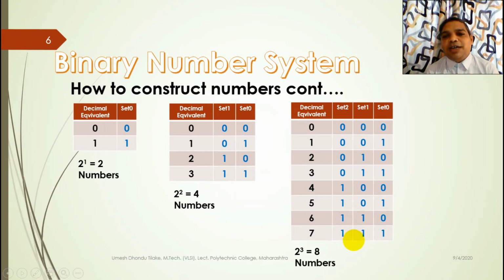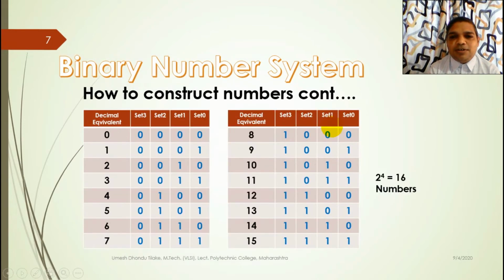Similarly, when we use the fourth set, that is set 3, we consider these combinations as one set and this set is repeated 2 times. When we use this set the first time, in set 3, 0 is used and kept constant. See here, in set 3 0 is used and kept constant until what? Until the last possible combination of set 2, set 1, set 0.